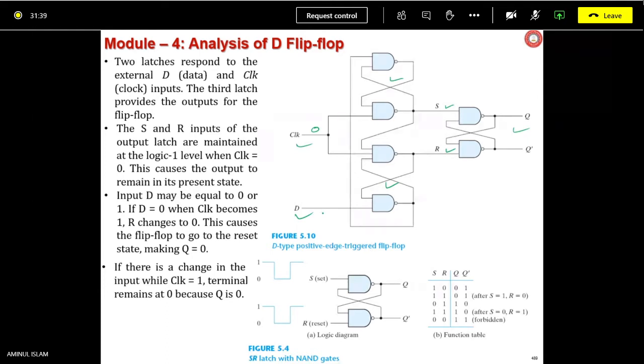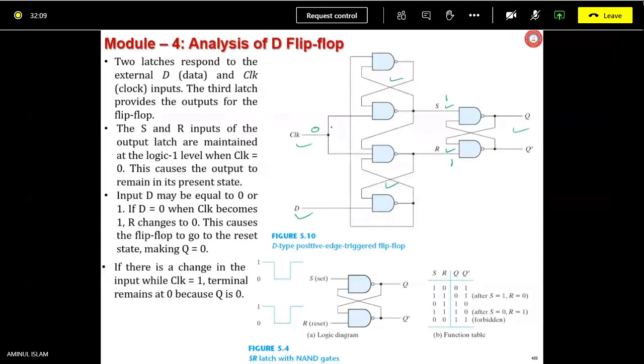And logic 1, 1 in a NAND based SR latch, S equals 1, R equals 1, is what state? It is the quiescent state, the no change state. So that's what it's telling, that it will be 1, 1.